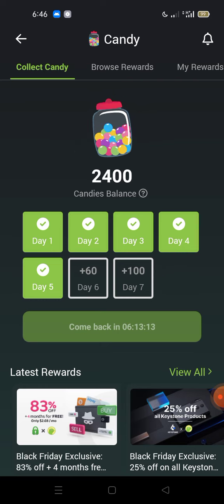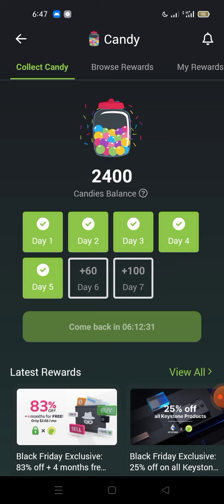So you see that consistency increases the amount of candies that you are eligible for, you have access to, right? If in 6 hours when it transitions to day 6 I don't come on CoinGecko to claim it at all, then the whole 24 hours elapses and I did not pick it up, this whole thing will revert back to day 1. So where I could have claimed 100 candies in one day, I will start afresh again. So if you miss this, it's a consistency challenge. If you miss it, you start afresh. But every candy that you've accumulated is going to be there. If you log in that same account on a different phone, it's going to be there.